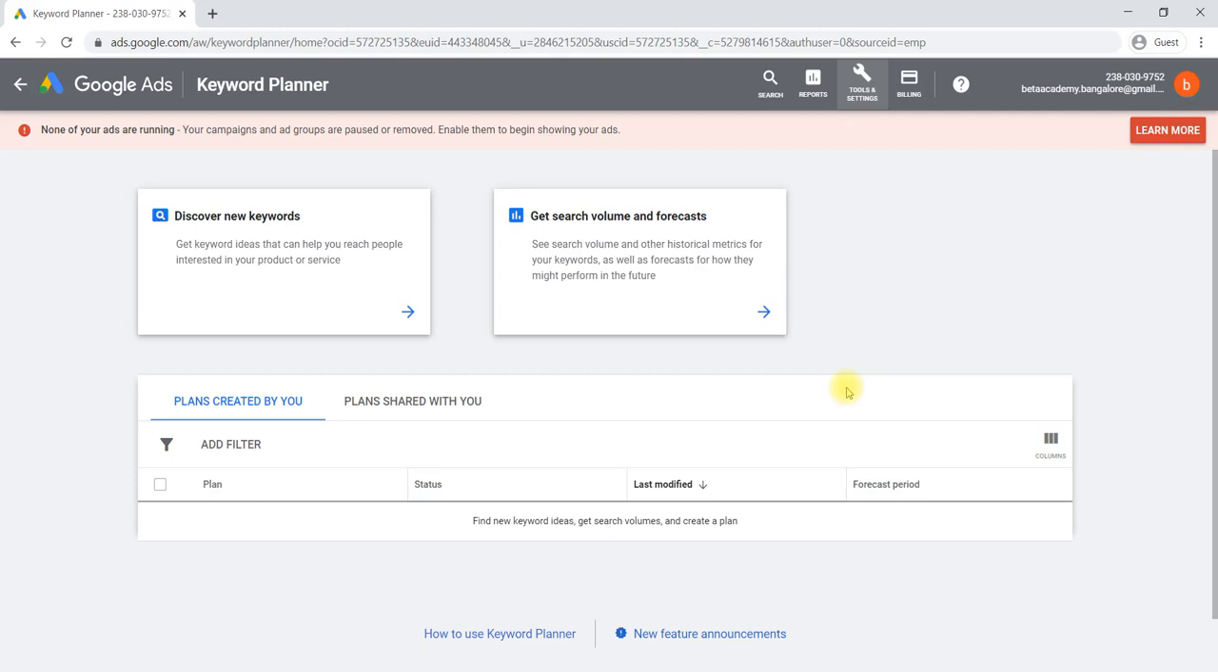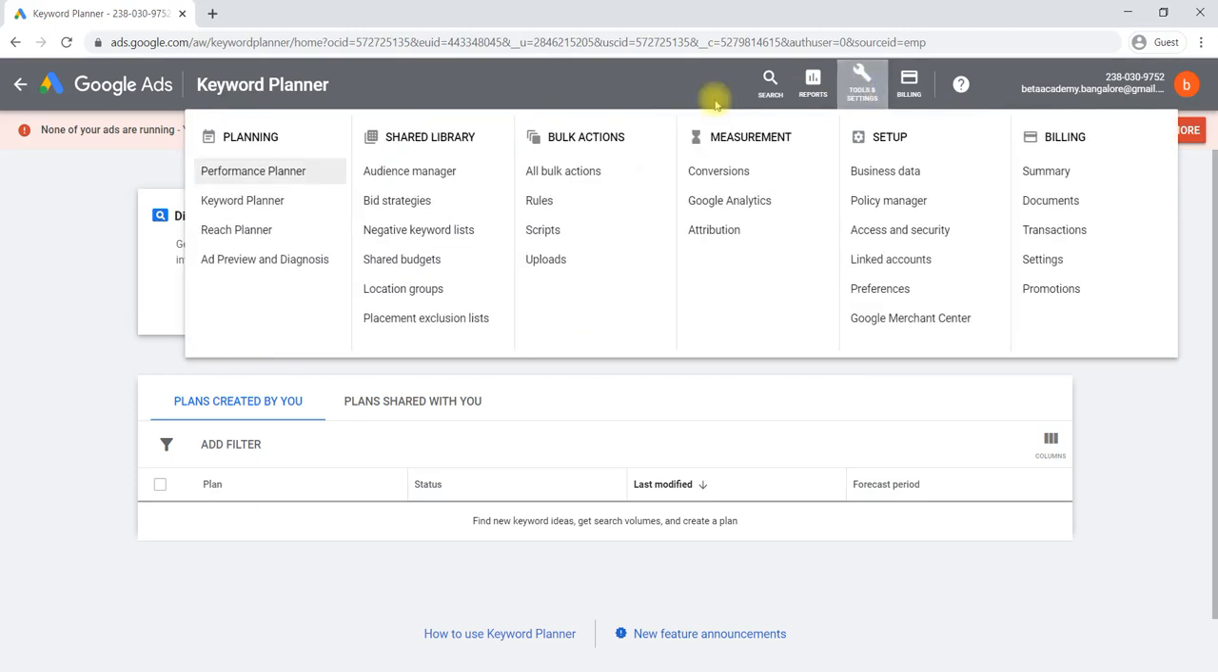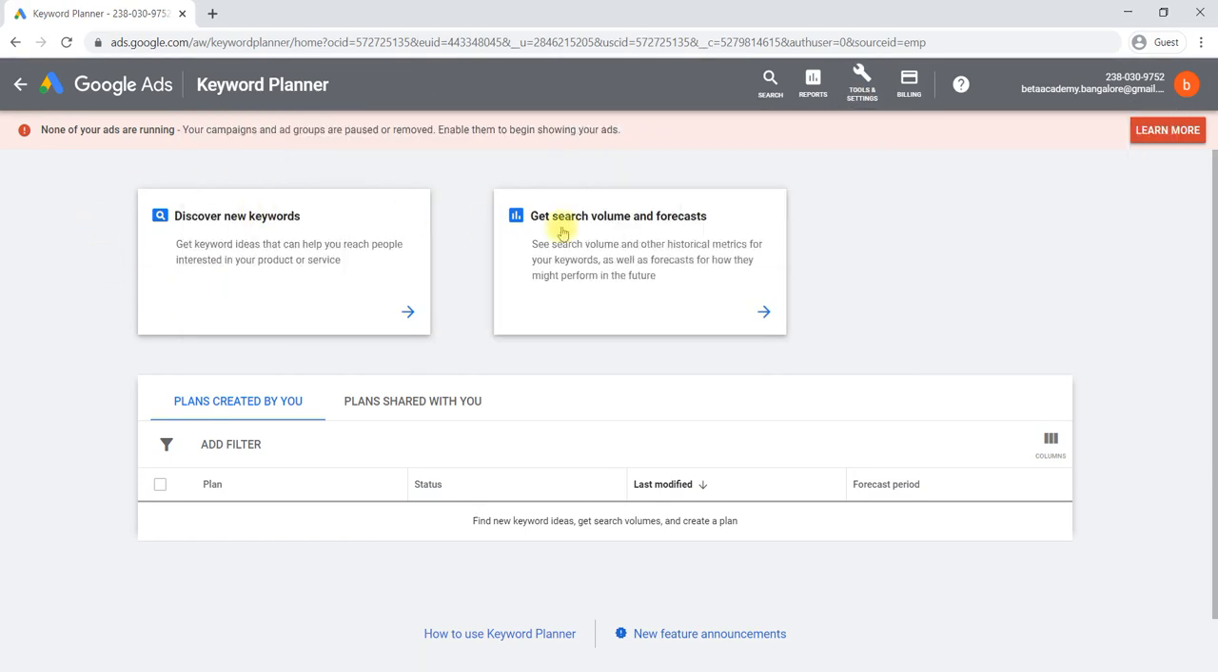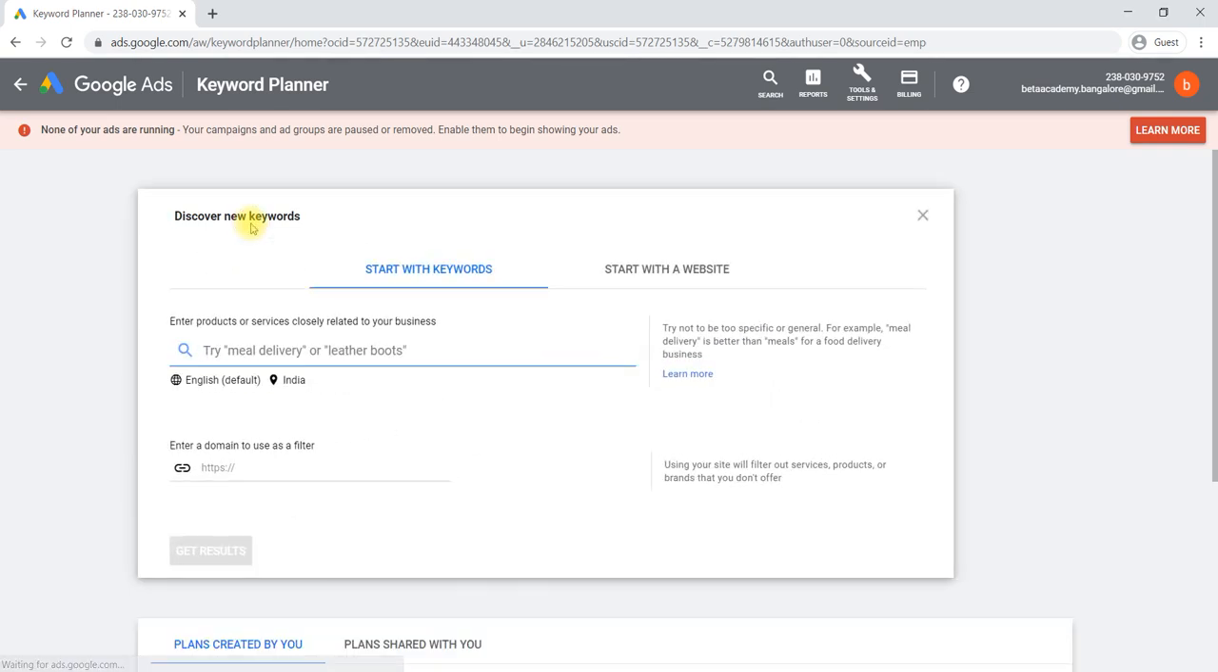Once you have been activated, come back here, go to Tools and Settings, then Keyword Planner. This particular screen will be shown. On the left-hand side we have "Discover new keywords" and "Get search volume and forecast." We'll select Discover new keywords, in a sense to check which keywords are available for my topic.